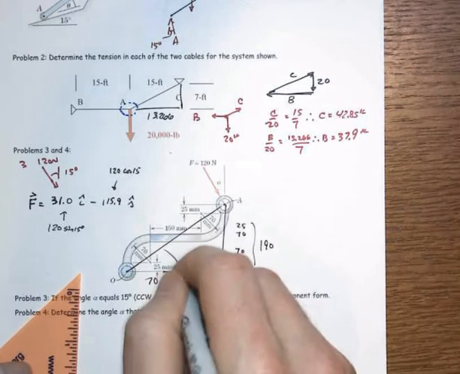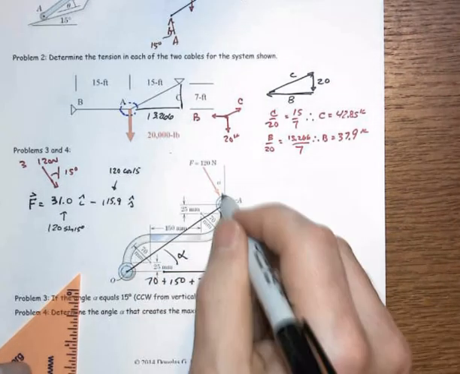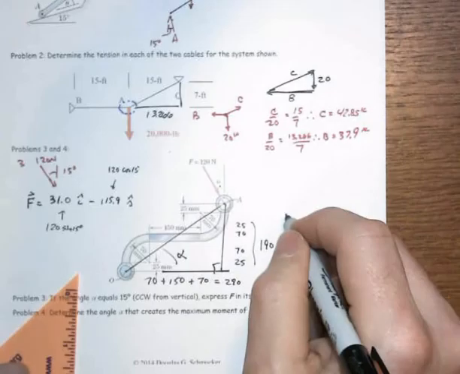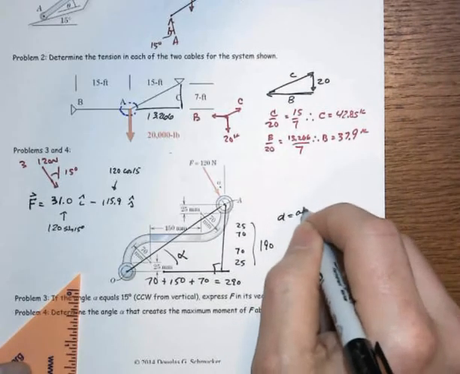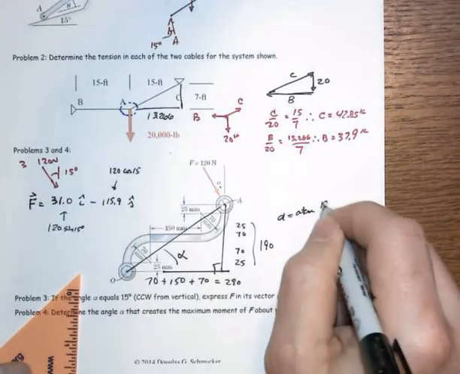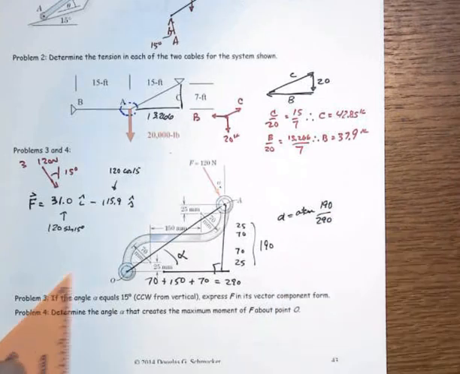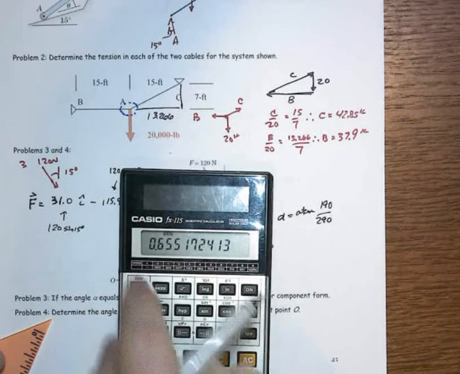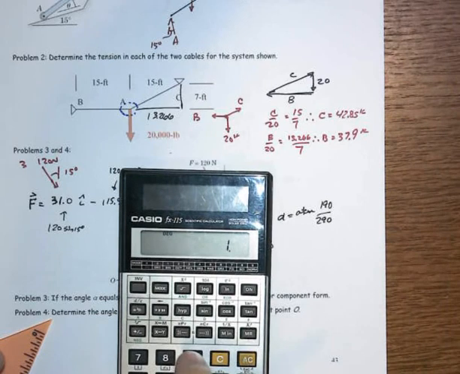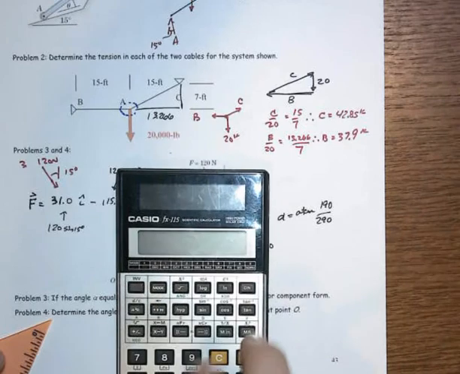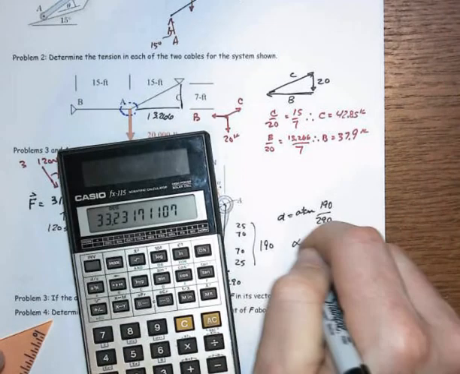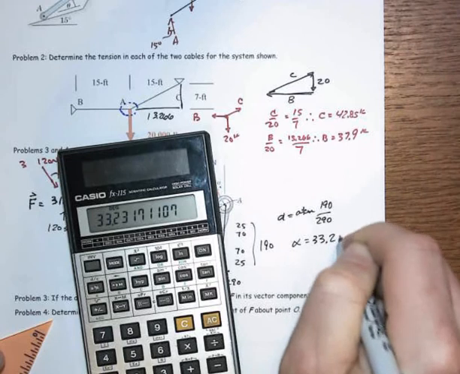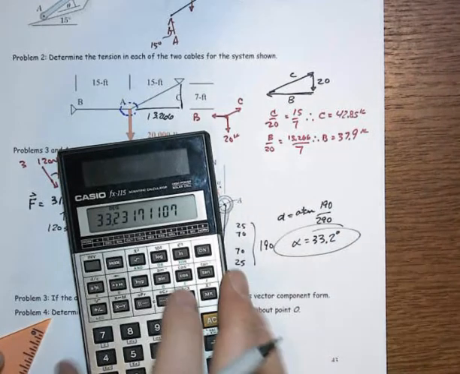So our alpha angle here, those are the two same ones, so alpha equals, of course, arctan of opposite over adjacent, and so 190 divided by 290, arctan, and you get alpha equal to 33.2 degrees is the answer for number 4.